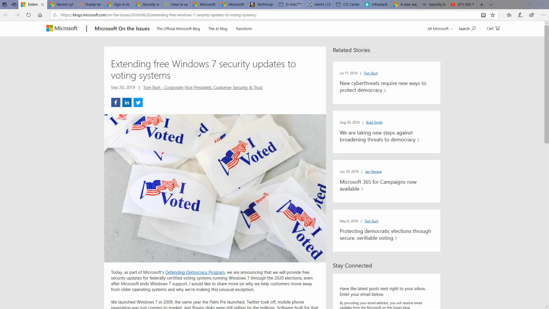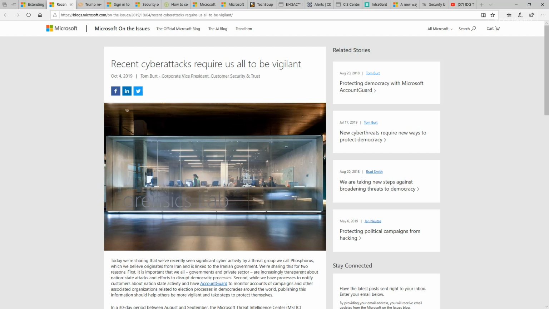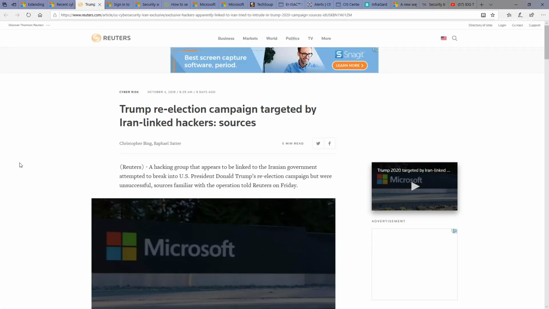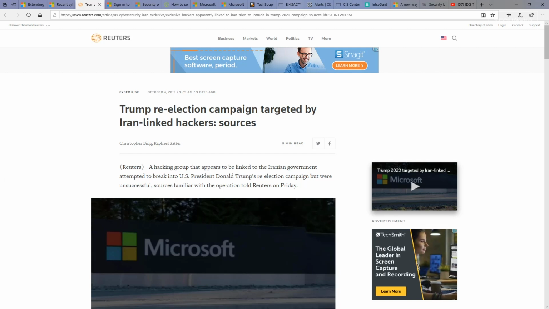But the risks to elections don't stop there. Just because the ballot box may be secure doesn't mean that the email that the candidates and their staffers are using is secure. Recently, Microsoft indicated that attackers from Iran attempted to break into accounts of users that were related to the American Republican Party. While Microsoft didn't state which campaign was attacked in their information, Reuters later went on to say that the Trump re-election campaign was targeted by Iran-linked hackers. The attacks indicate that the attackers used time and resources to target the attacks. They investigated personal information, targeted secondary reset accounts, and gathered phone numbers to better target the electorals.